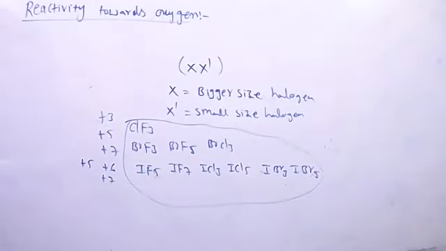Answer this question. Fluorine exhibits only -1 oxidation state, whereas other halogens exhibit +1, +3, +5, +7 oxidation states also. Explain. Explain means you don't need to give a big answer, just 2-3 lines only. So what is the answer? Fluorine is due to absence of d orbitals. Okay, good. And it exhibits only -1 oxidation state. To that also you need to say the reason.